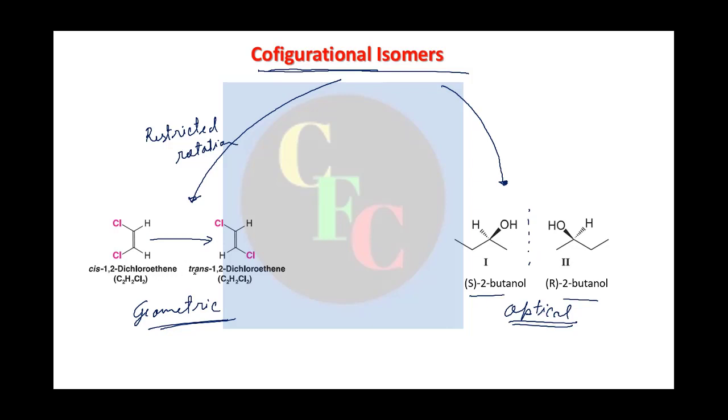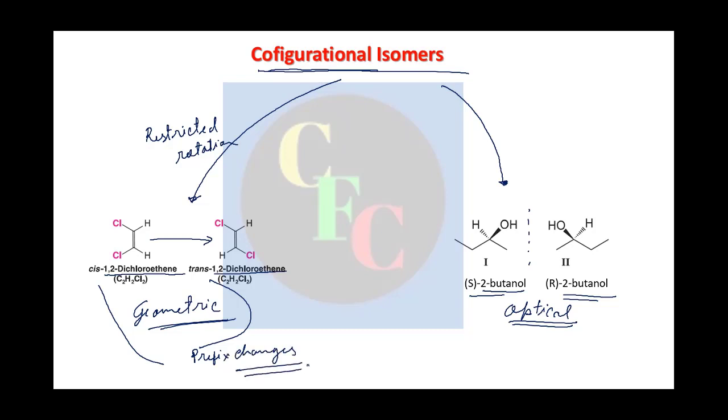Now, one thing you see, it is common for all configurational isomers that the names of the isomers are the same, right? The IUPAC names are the same. In this case it is 1,2-dichloroethene. Here also it is 1,2-dichloroethene. What changes? The prefix changes, right? The prefix changes.